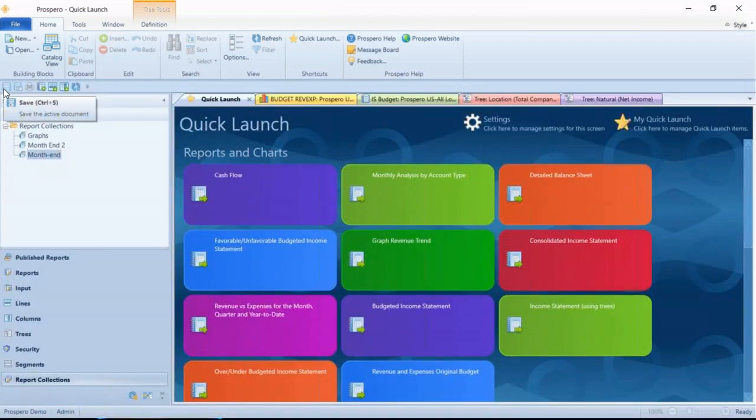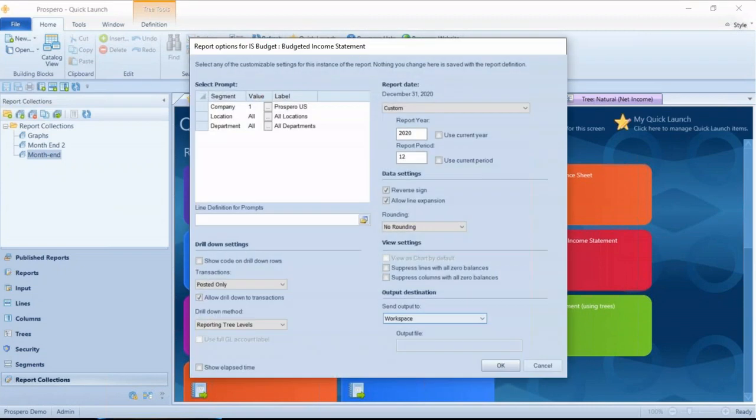All right, so I have switched windows back to my administrator's window for Prospero. Just want to show you one report and one graph report we've put together here. If I go to, on my quick launch window, budgeted income statement, Prospero is going to ask me what I want to run this report for. I'm going to pick company 1, which is our US company.